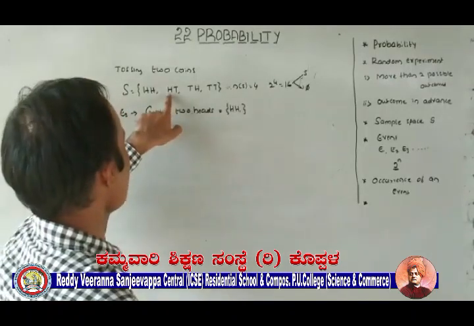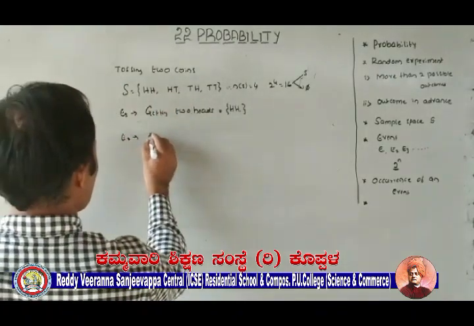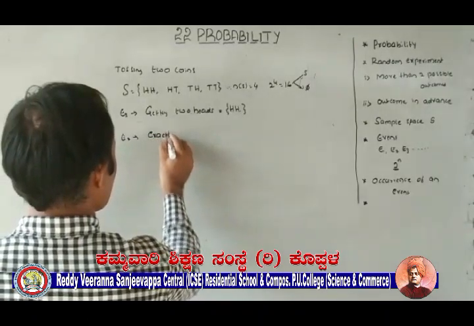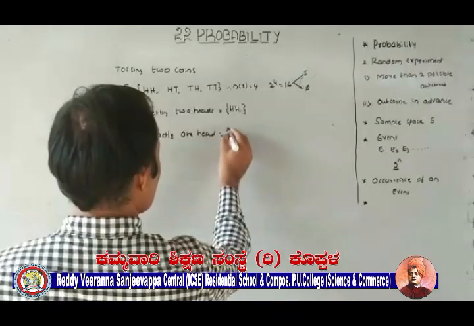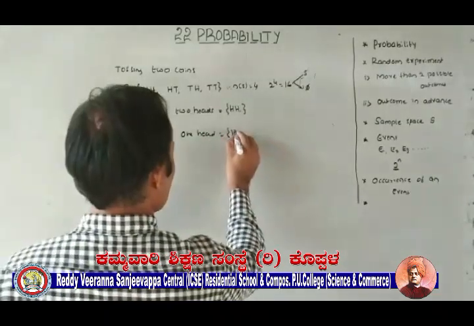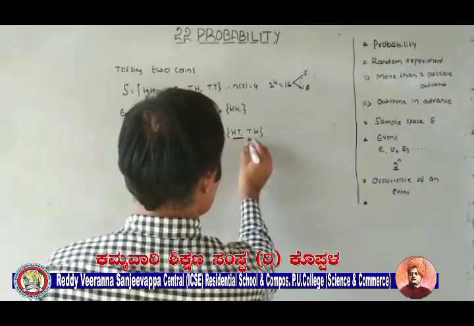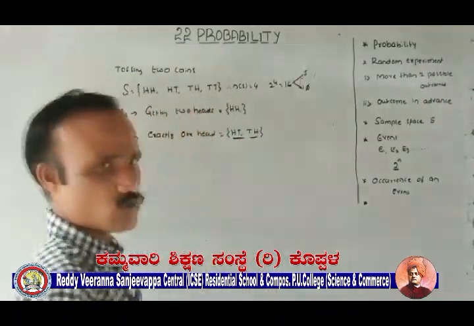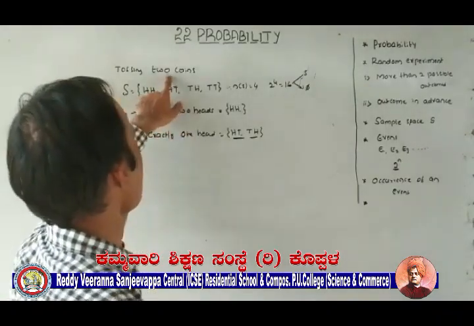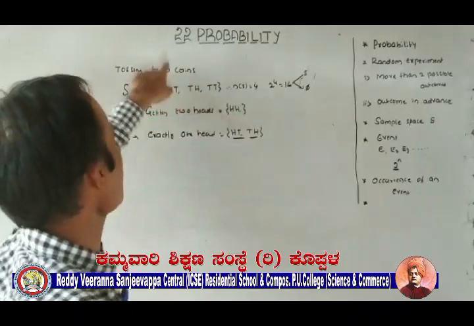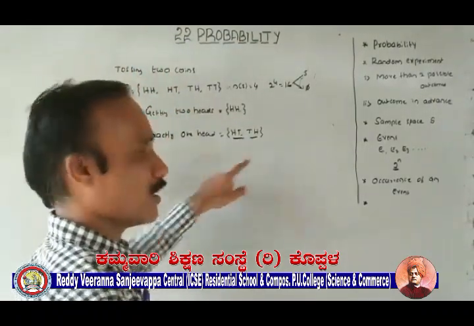Suppose exactly 1 head. Second one, exactly 1 head. What are the possible outcomes? HT, even TH is also possible. Only these two possible outcomes ensure this event, that is exactly 1 head.